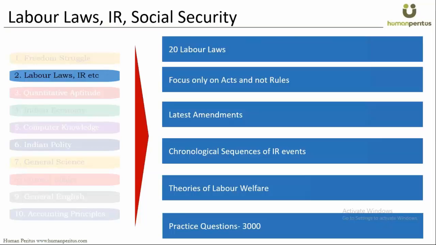And in the question bank of Human Peritus, we have covered almost 3,000 questions on IR, labor welfare, and labor acts. What we think is that we want to make our students confident enough to face any variant of the question which might be there in the paper, right? So that is sufficient for your practice.